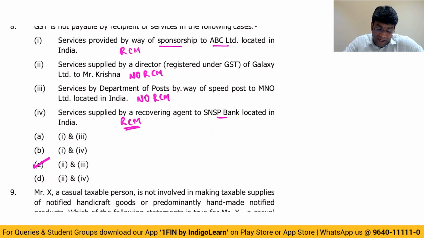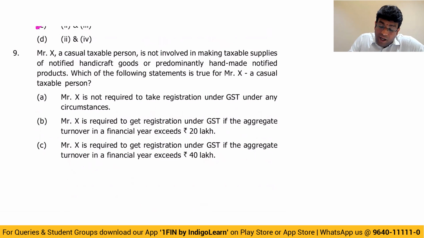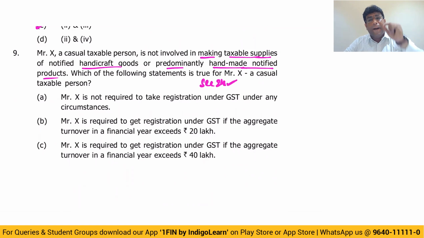Next point. Question number 9. Mr. X, a CTP, is not involved in making taxable supplies of notified handicraft goods or predominantly handmade notified products. Which of the following statements is true for CTP? Friends, let me make you recall section 24, which talks about compulsory registration irrespective of threshold limit. In that, there is one point which talks about CTP, nothing but casual taxable person. But if CTP is engaged in handicraft goods or handmade goods, then registration is not required. Or else, my dear friends, registration is mandatory for CTP irrespective of threshold limit as per section 24.